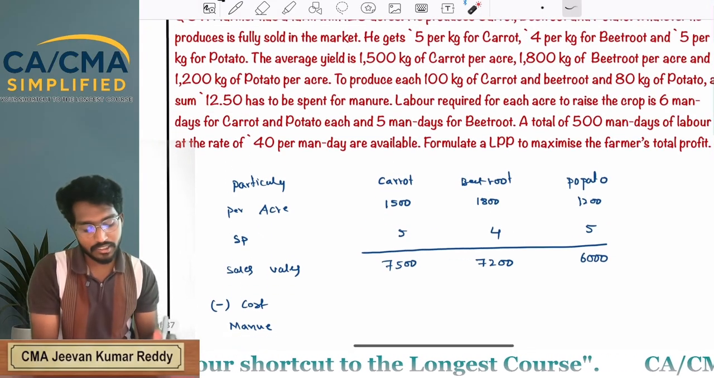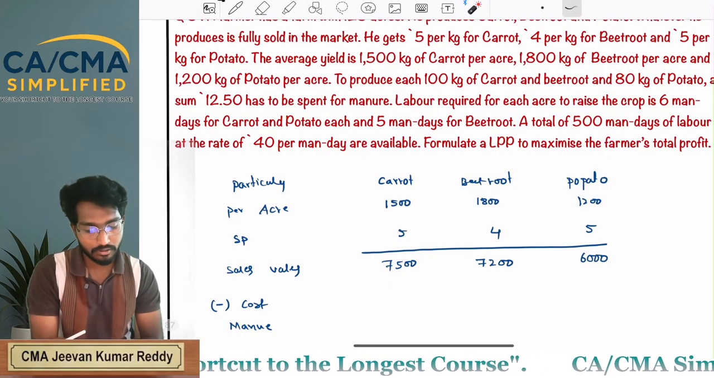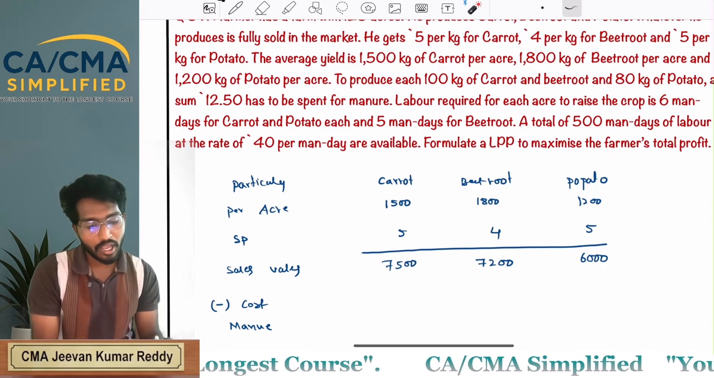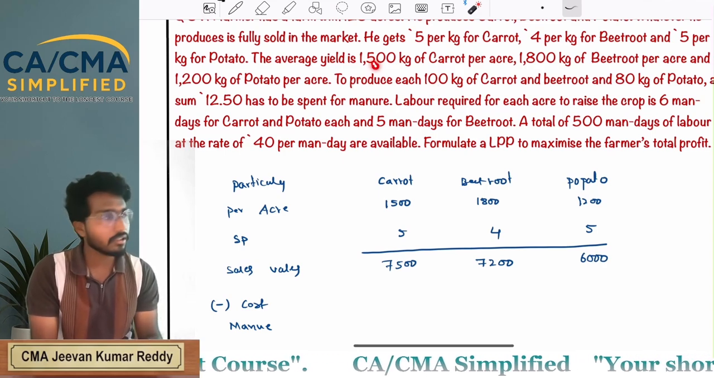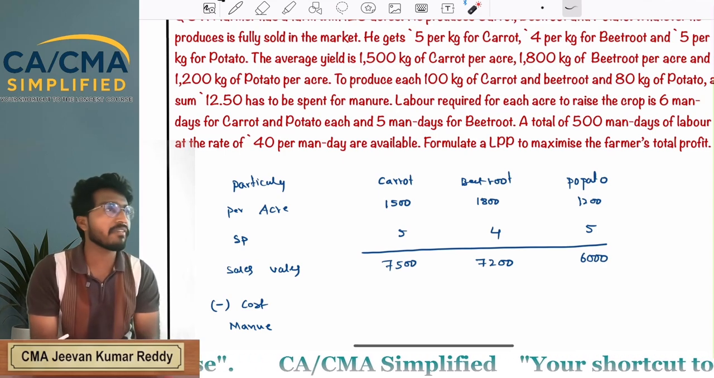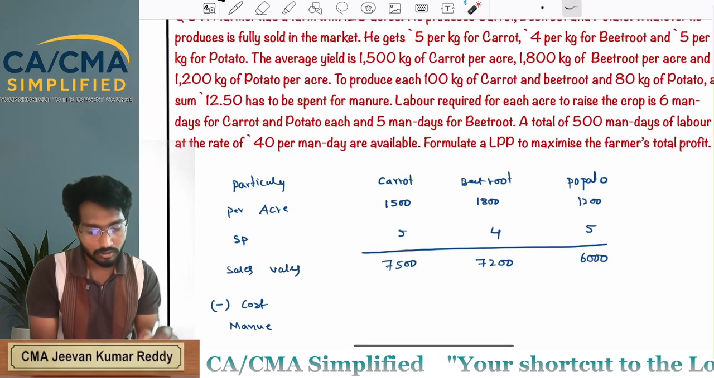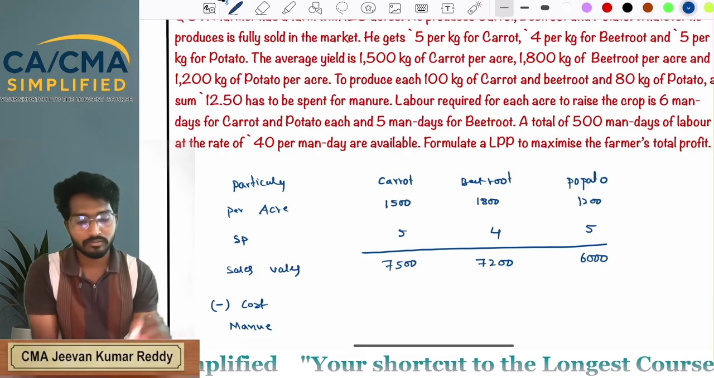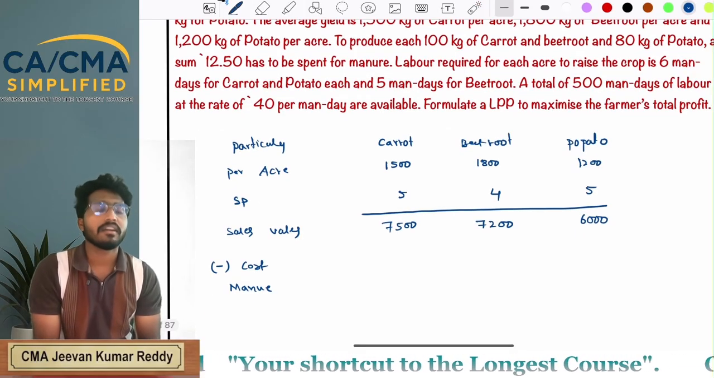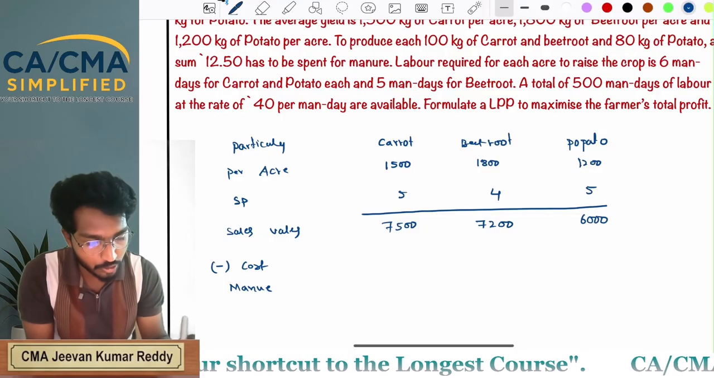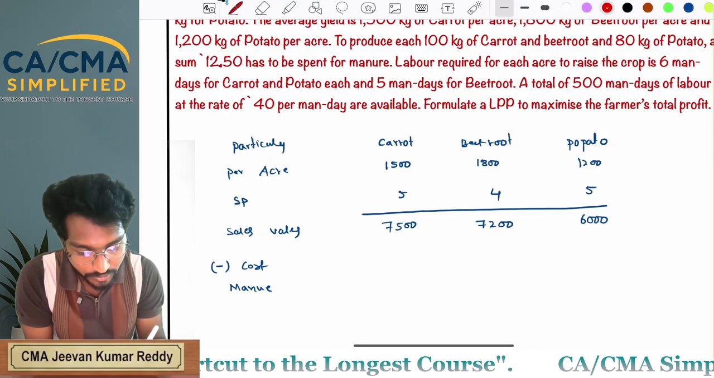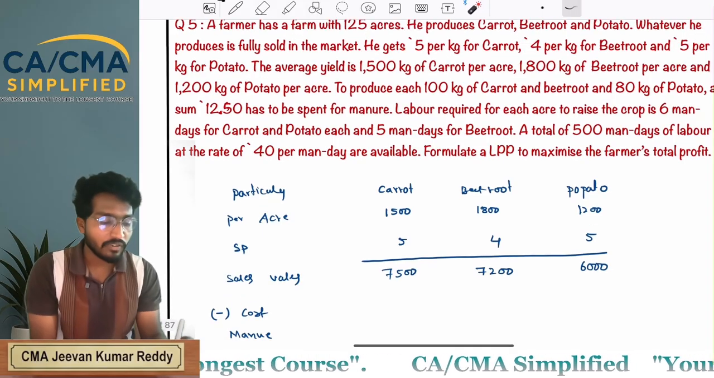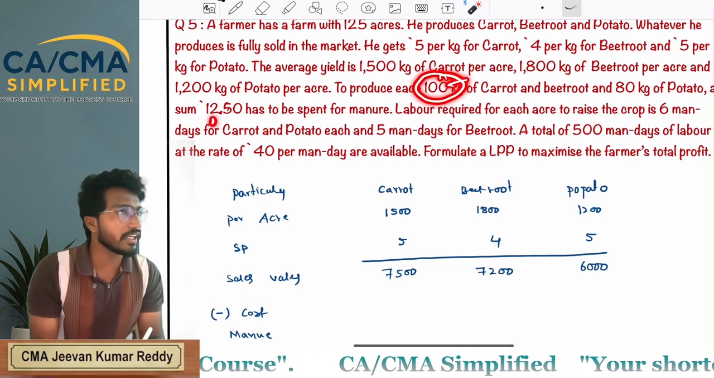12.5. Here sales value is 7500, but for manure you are incurring only 100. 1500 divided by 100 into 12.5, how much? So I think it is not 12.5, it is 125. Okay. It is not 12.5, it is 125. For 100 kgs you are incurring 125 rupees.